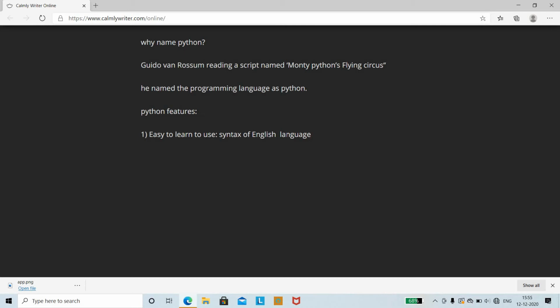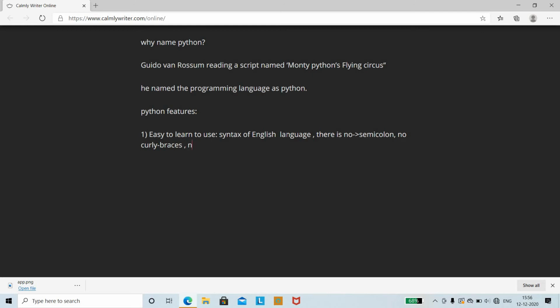The second thing that makes it easy is that there is no semicolon, as well as no curly braces. But if you look into other programming languages, you have semicolons and curly braces, and you need to write blocks of code within the braces. In Python there are no curly braces.